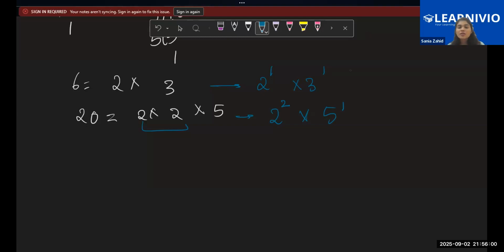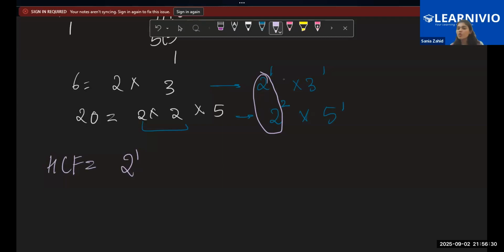Okay. Now, children, if I have to find the highest common factor, first of all, I will identify the common factors. The common factor is 2 only. Now, look at the power of 2. For 6, the power of 2 is 2 to the power 1. The other power of 2 is 2 to the power 2. So I will take the lowest power, which is 2 to the power 1. So my answer becomes 2 to the power 1.